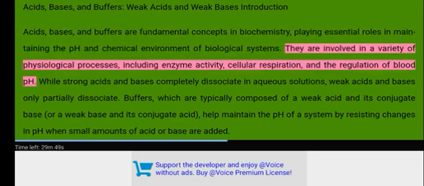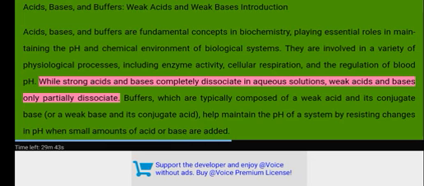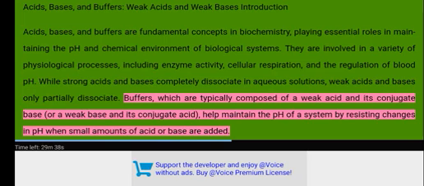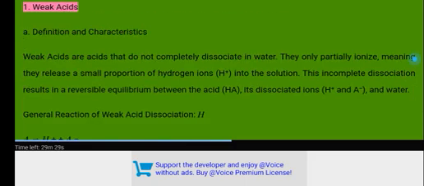of biological systems. They are involved in a variety of physiological processes, including enzyme activity, cellular respiration, and the regulation of blood pH. While strong acids and bases completely dissociate in aqueous solutions, weak acids and bases only partially dissociate. Buffers, which are typically composed of a weak acid and its conjugate base, or a weak base and its conjugate acid, help maintain the pH of a system by resisting changes in pH when small amounts of acid or base are added. 1. Weak acids.